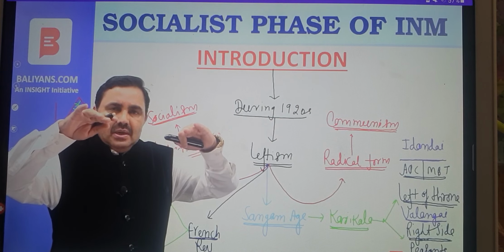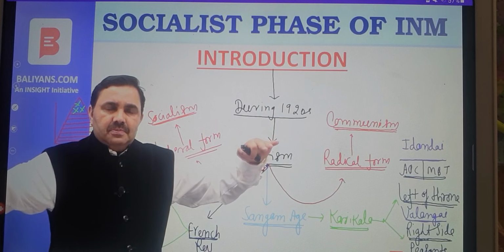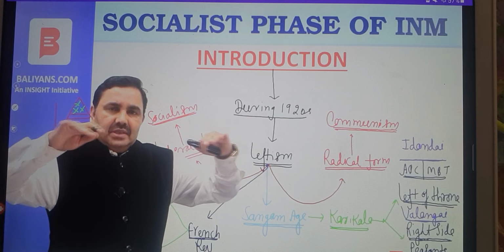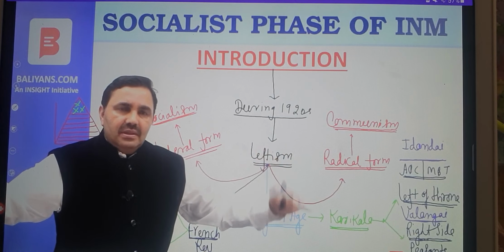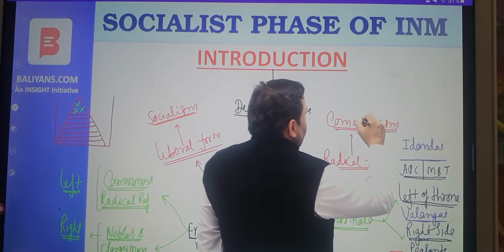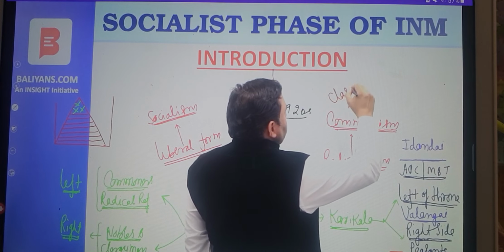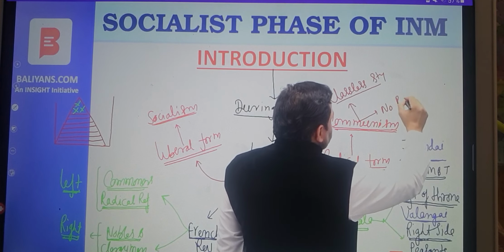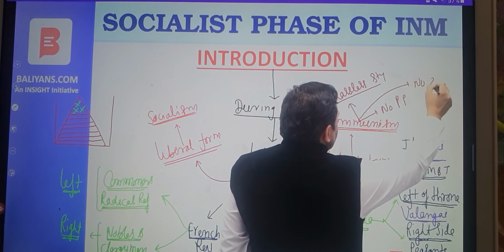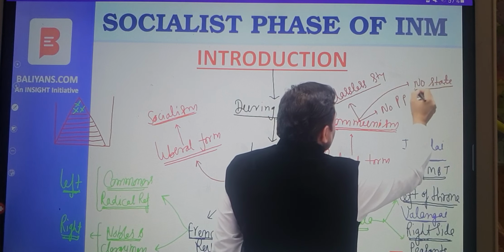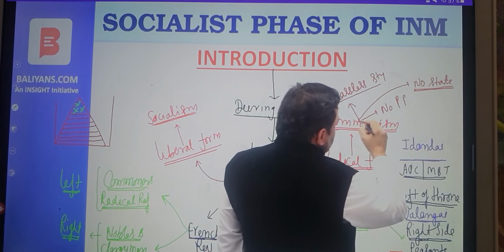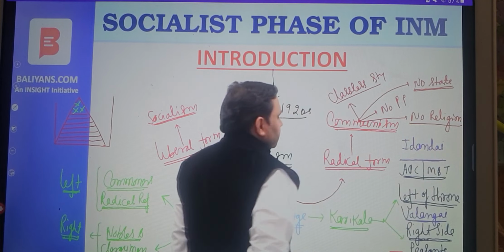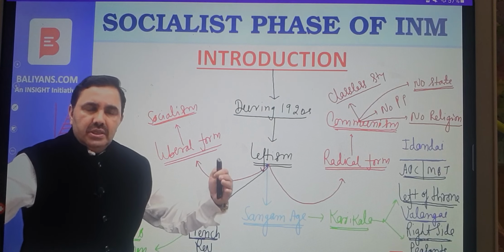Communism believes in a system without private property. So there should be no private property. So no haves, no have-nots, no rich, no poor. Everybody having the same relationship with the forces of production or with the wealth. That's why we say radical, we say classless society. No private property. In fact, no state. In communist philosophy, the state is considered as an instrument of exploitation. Communists say no religion. Marx, the founder or originator of communist philosophy, said religion is the opium of the masses. So no religion.